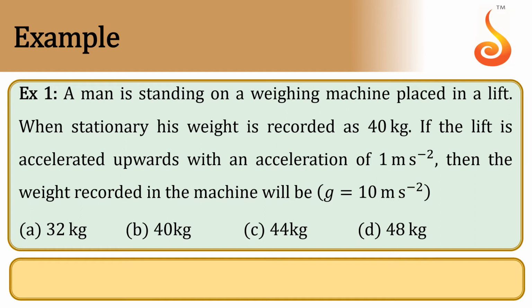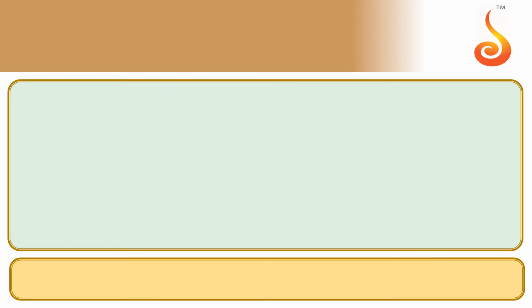So when the lift was at rest, his actual weight was recorded as 40 kg. If the lift is moving upward with 1 meter per second square acceleration, then what will be the weighing machine reading? Let us draw the diagram. Let us take a lift, a man standing inside the lift on a weighing machine.